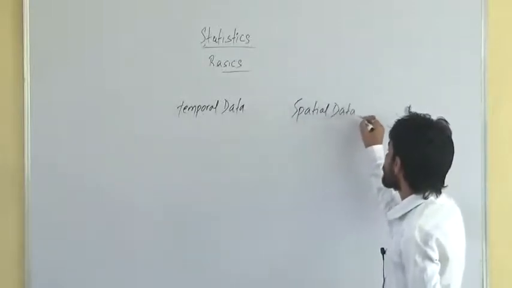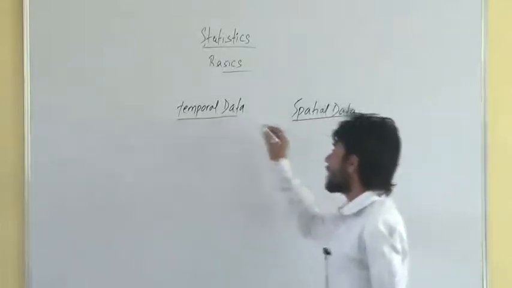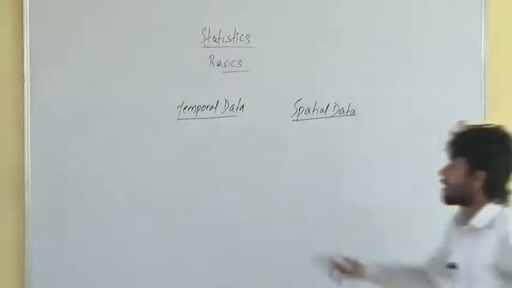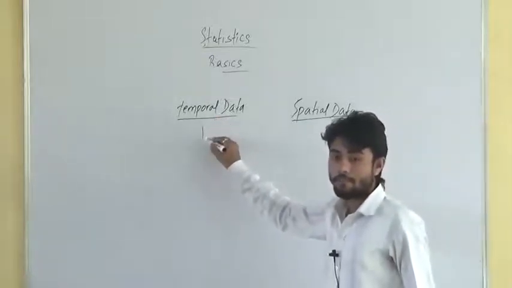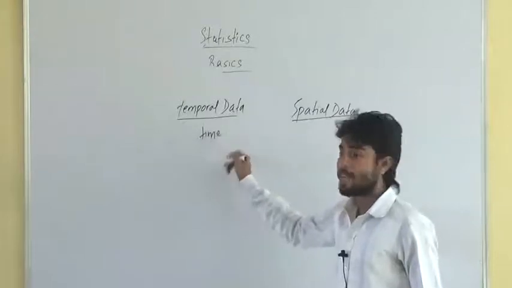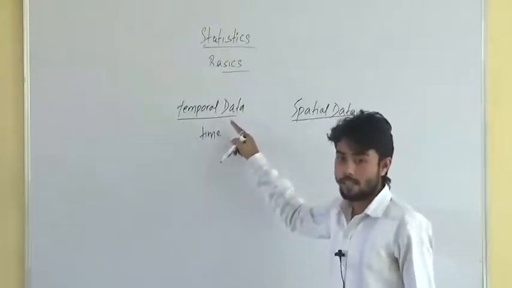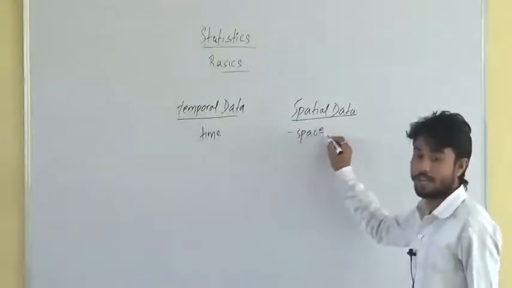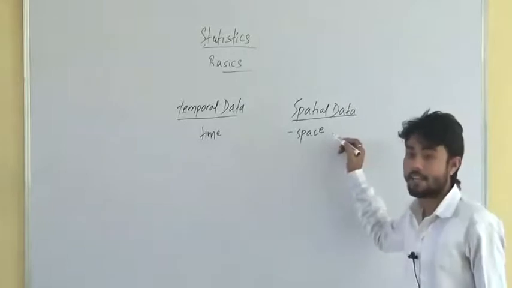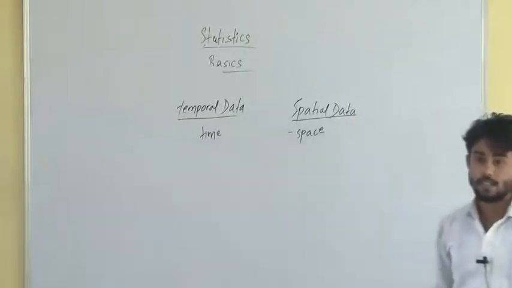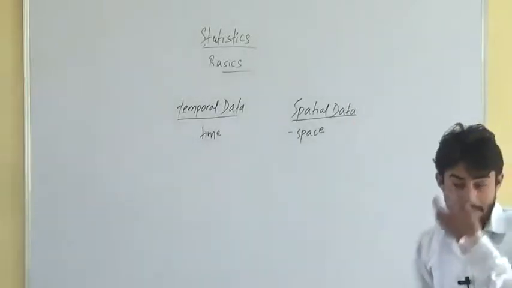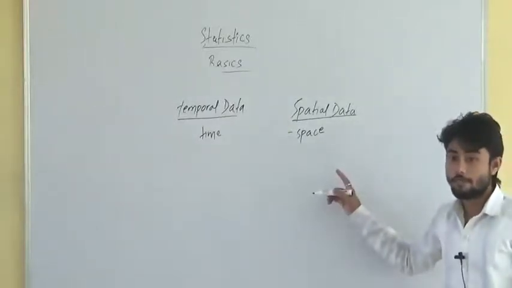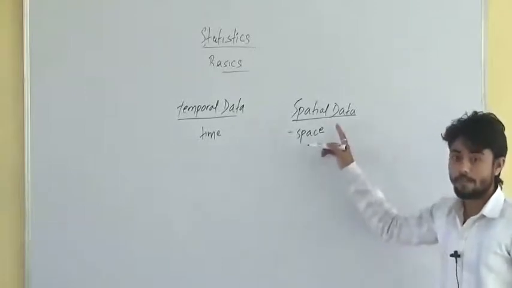Just know the meaning of this, because these words came in the recent examination. Temporal data and spatial data. Data in relation to time is called temporal data, whereas data in relation to space, or the geographical area, is called spatial data. Getting it?